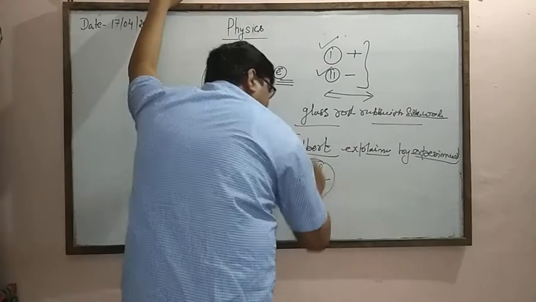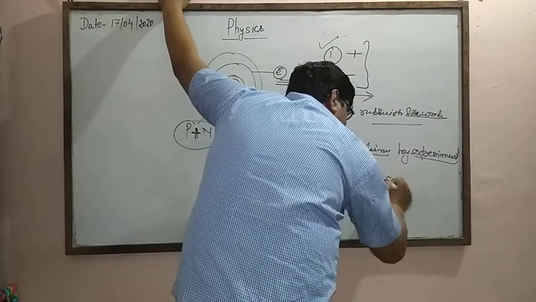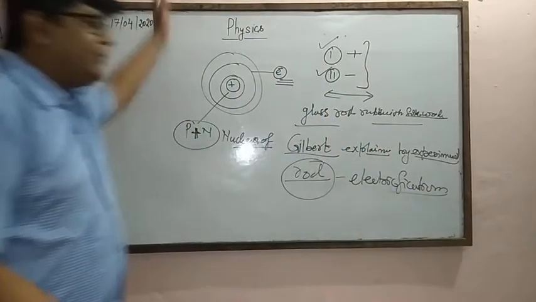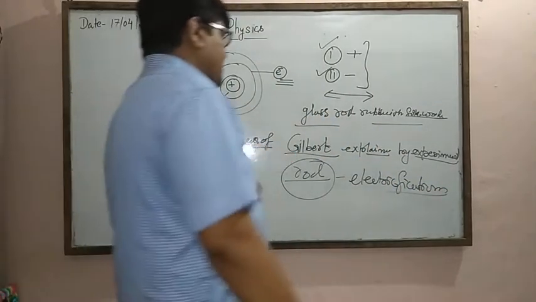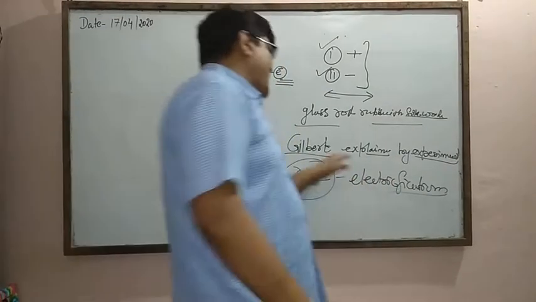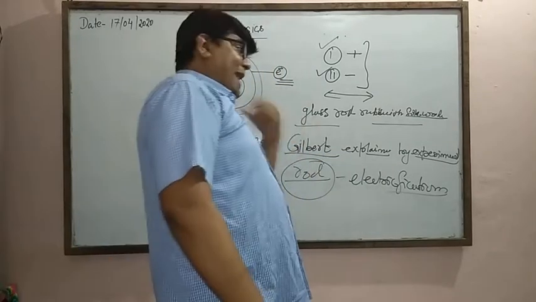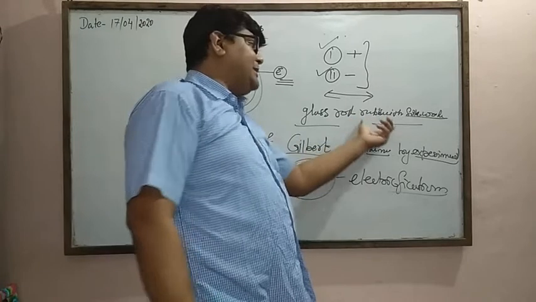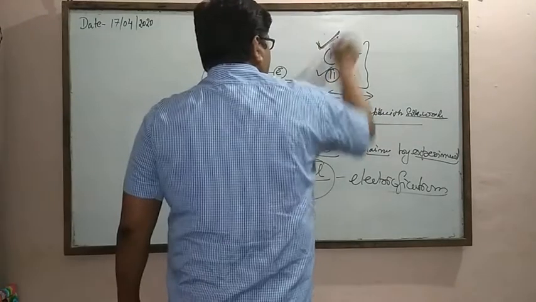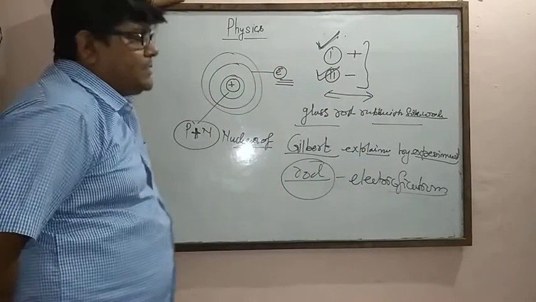This attraction is due to electrification. So materials can also be electrified, and the electrification process was found. This process was explained by Gilbert, but Thales did not explain why the tiny particles are attracted by the material. So static charges are of two types: first positive, second negative.